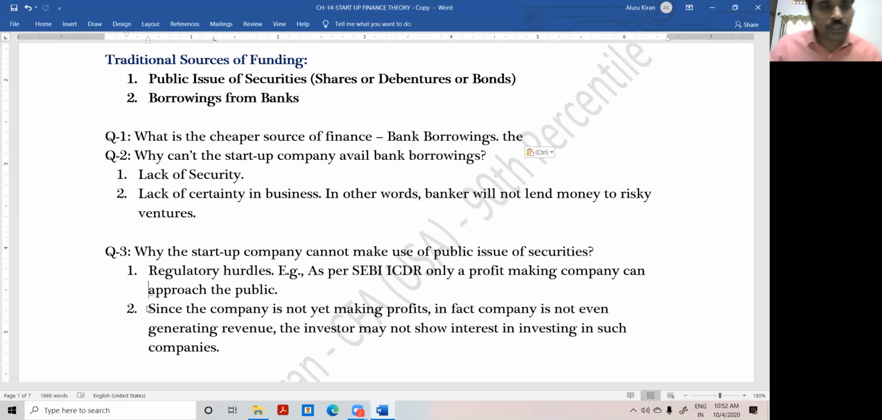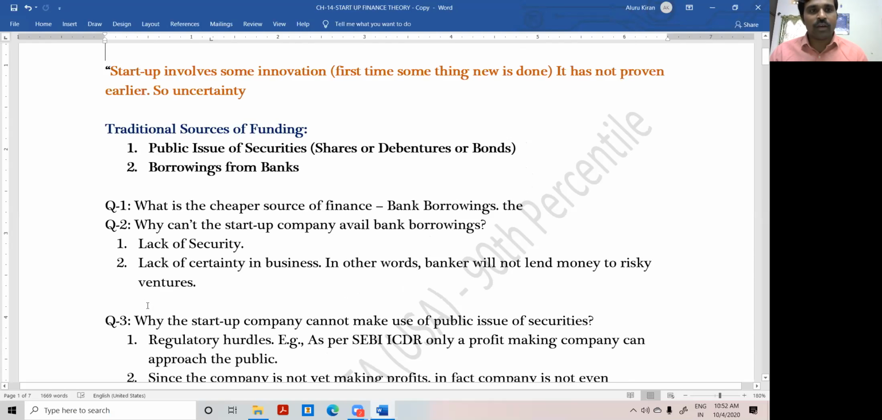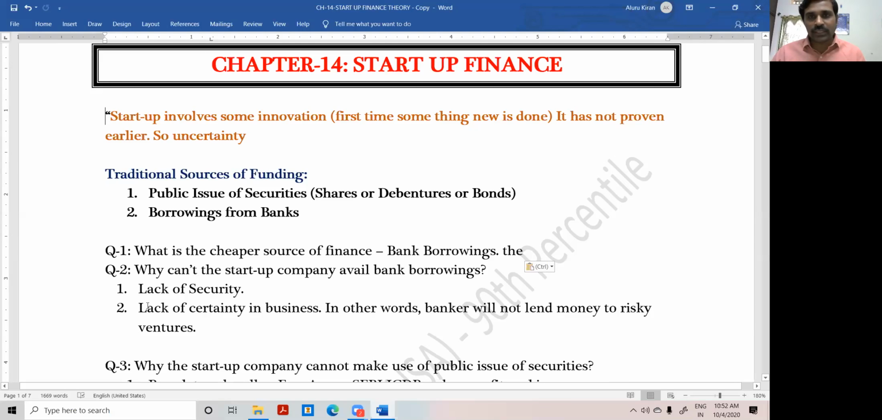That is the reason. So these are the peculiar features of the startup. Why they cannot go for traditional bank borrowings and traditional sources of funding. Am I right? So why do we have to separately discuss startup finance? This is the reason. Next, we'll see one by one. These are the ground realities.